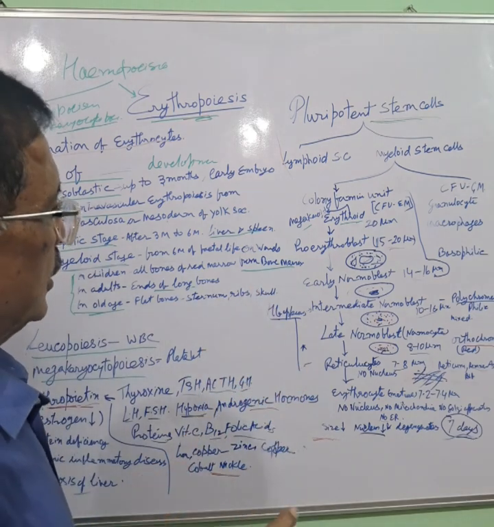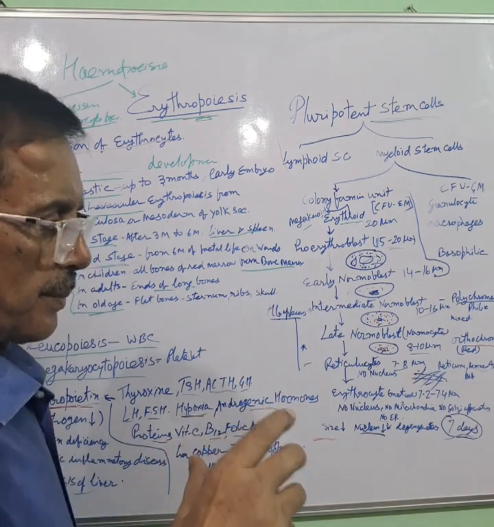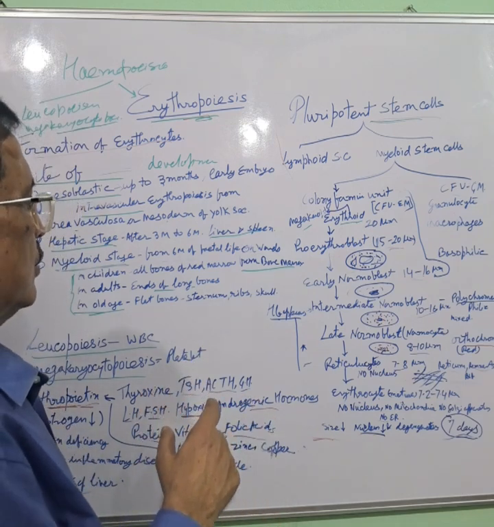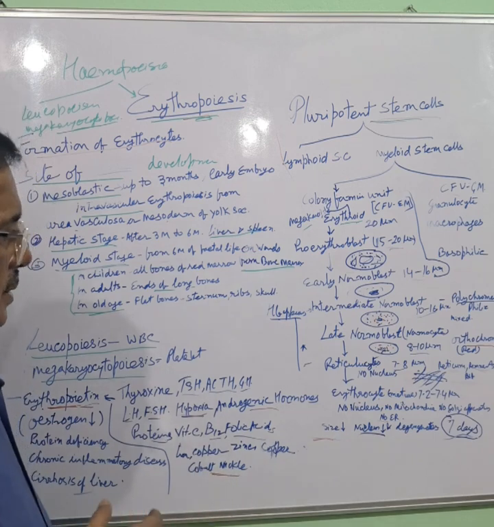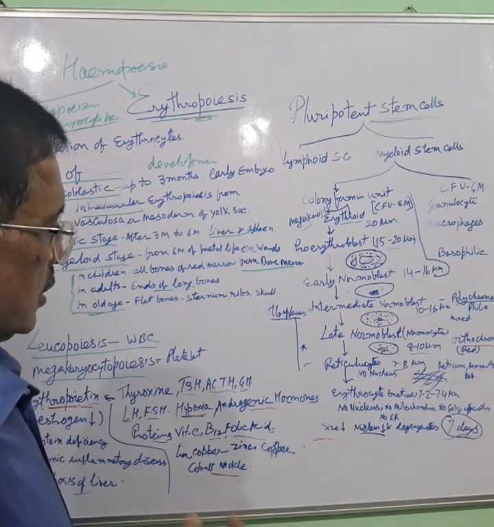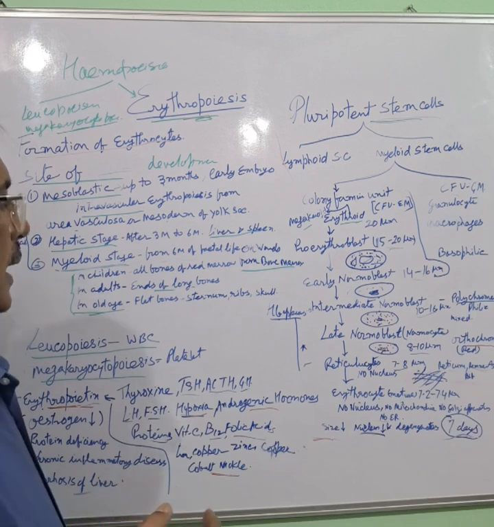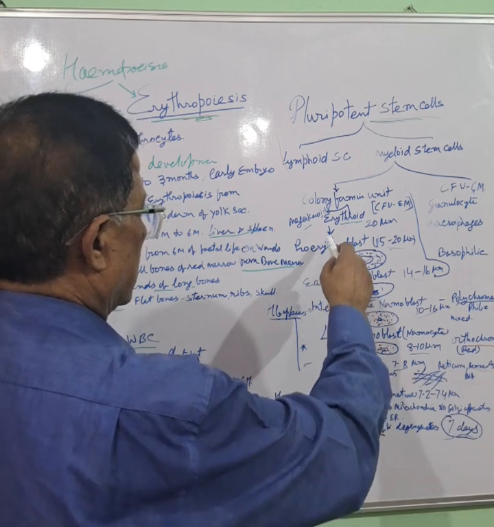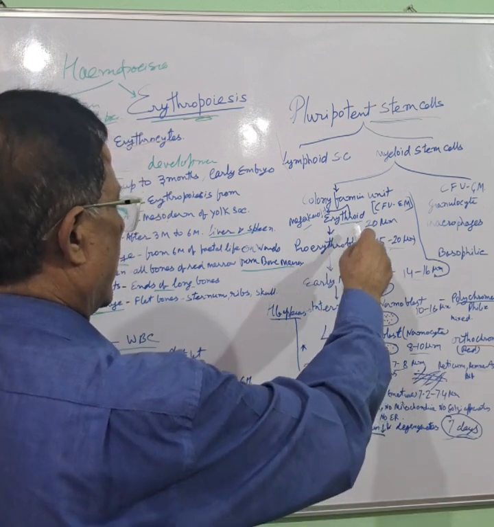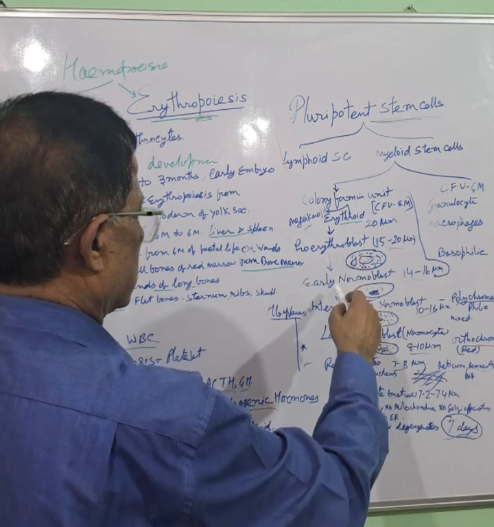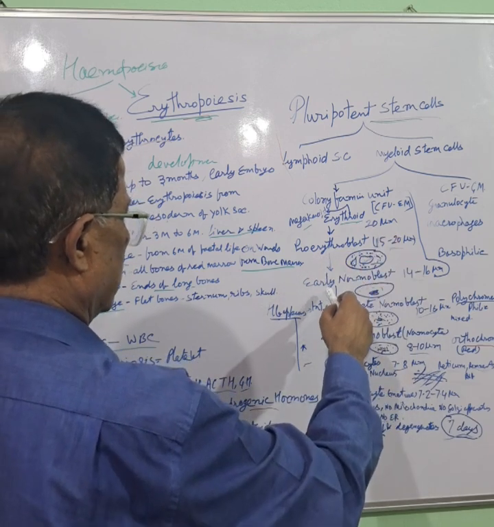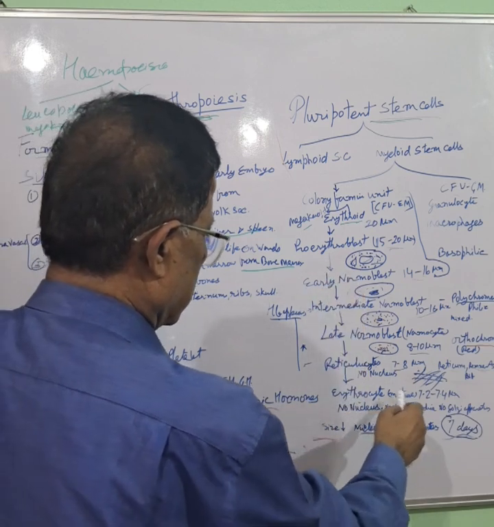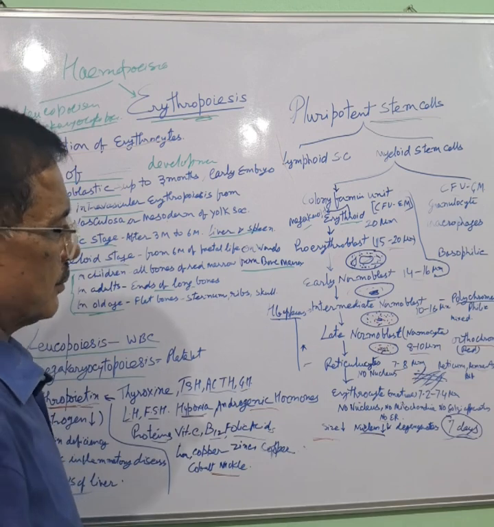Colony forming unit, erythroid is a large cell and it divides into proerythroblast, and then early normoblast, intermediate normoblast, late normoblast, reticulocyte, and erythrocyte, the mature RBC. We can see the size of the cells. Erythroid is larger than proerythroblast, which is somewhat reduced in size, then early normoblast, intermediate normoblast. It is reducing in size, up to erythrocyte, where it becomes 7.2 to 7.4 micron.